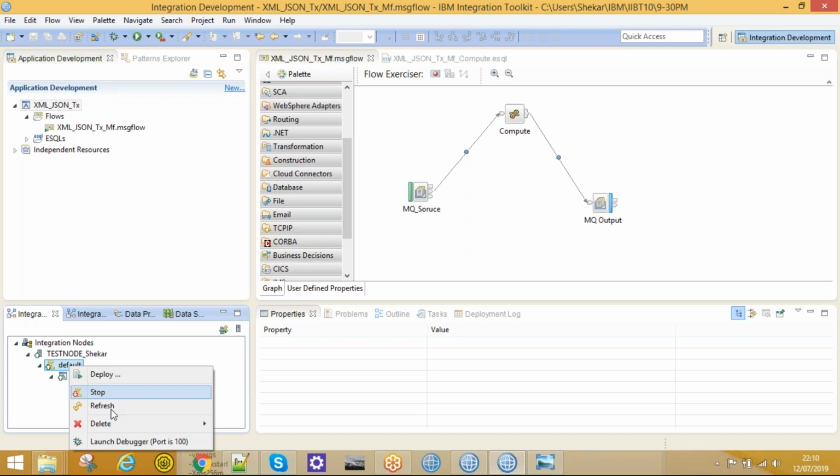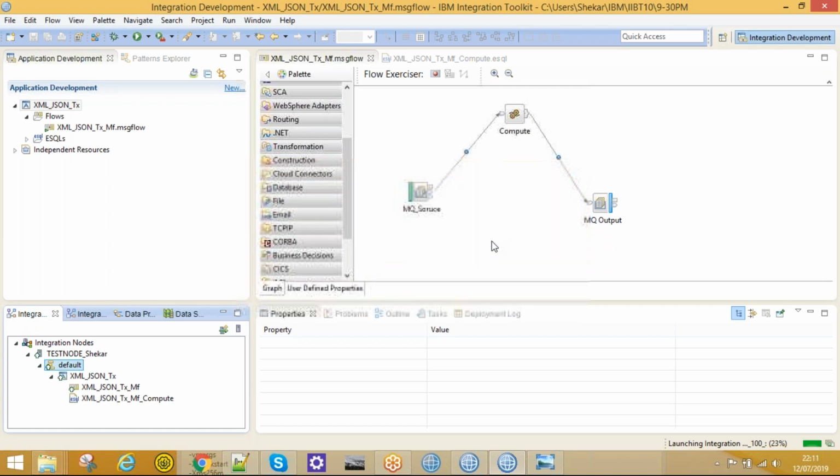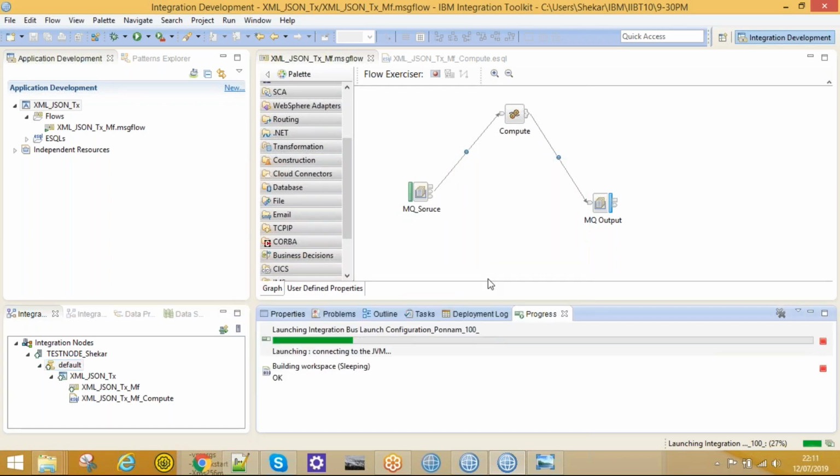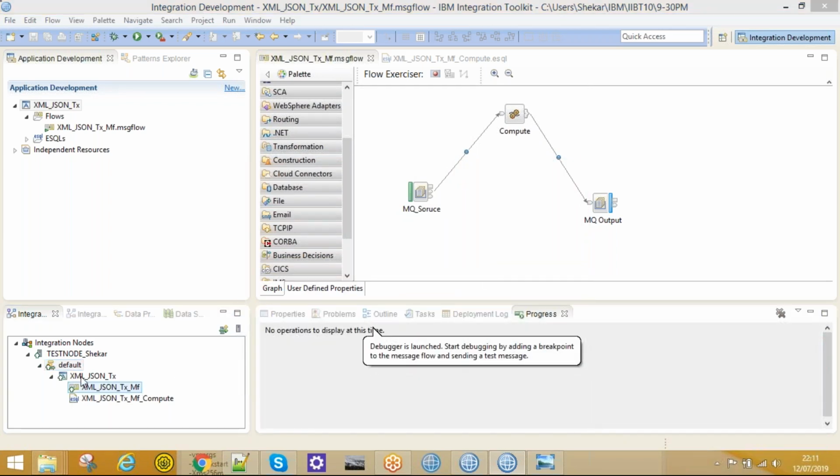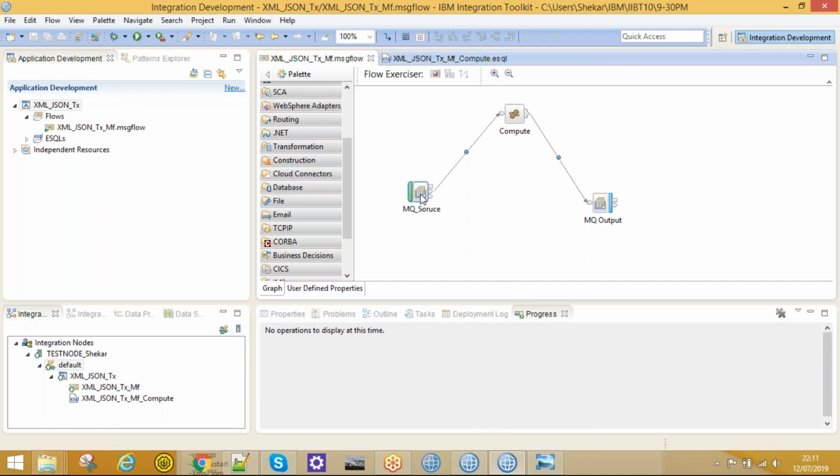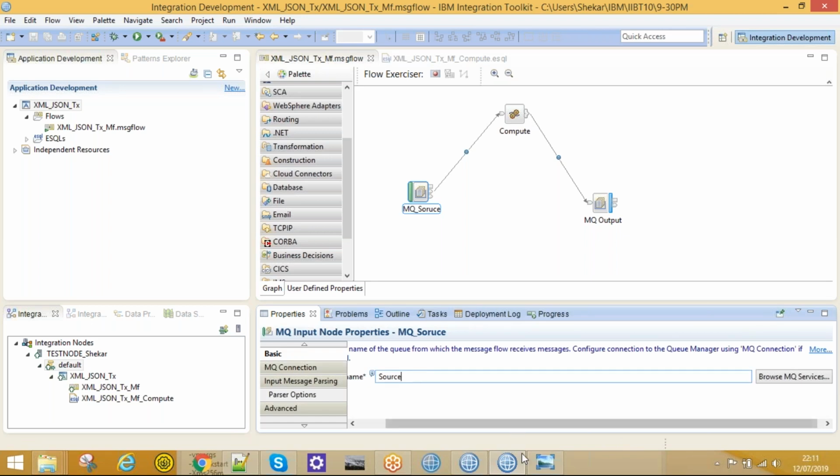Now let me launch the debugger. Just see here, we have an option: right click on that integration server and double click on launch debugger. Just click OK. Now the debugger is launched. Now let me test that, let me put the message in the source queue. Let me trigger this flow. So I need to put the message in the source queue, right?